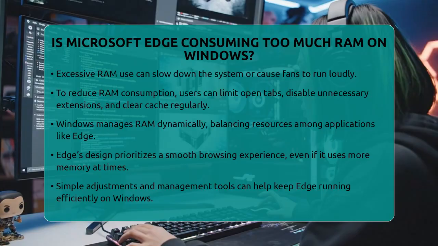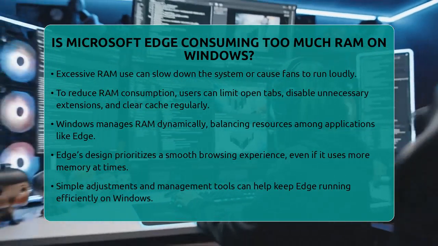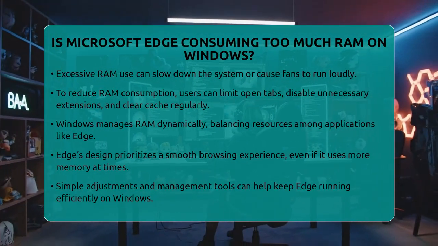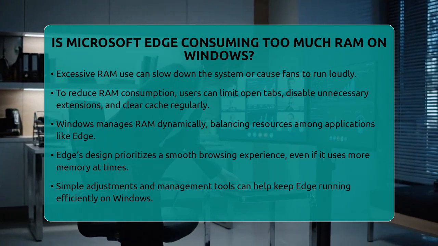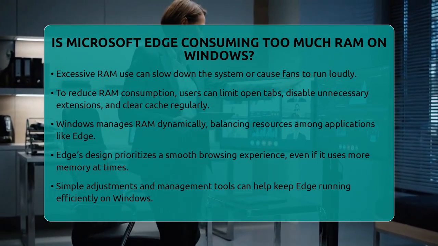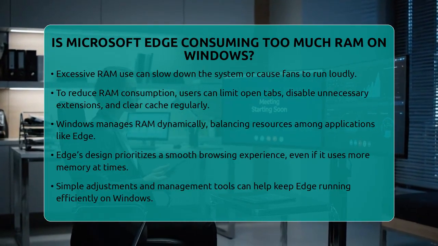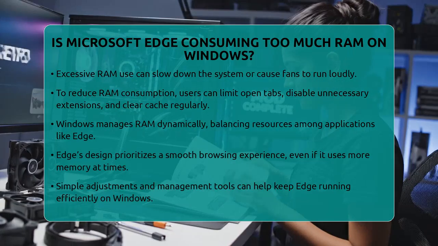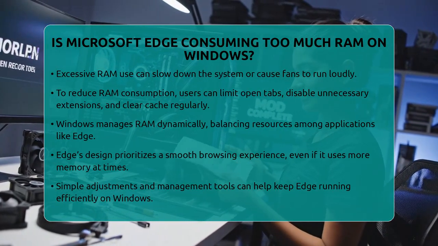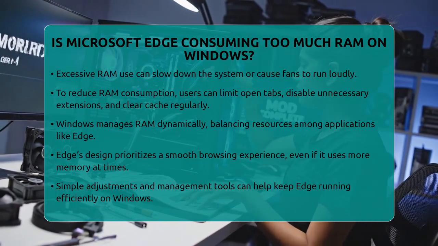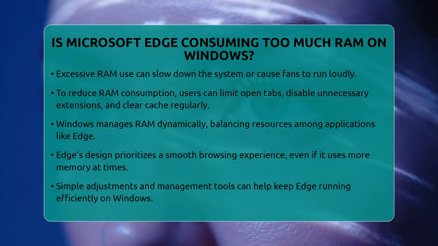Windows, as an operating system, manages many applications at once. It allocates memory based on demand and system resources. If one app like Edge uses a lot of RAM, Windows tries to balance this so your system stays stable. So, while Edge can sometimes seem to use a lot of memory, this is part of its design to give you a smooth browsing experience.